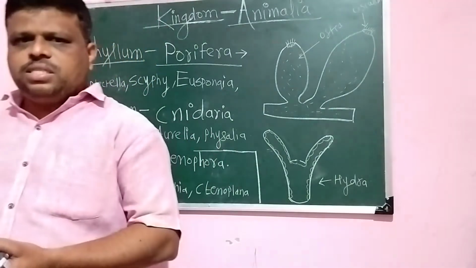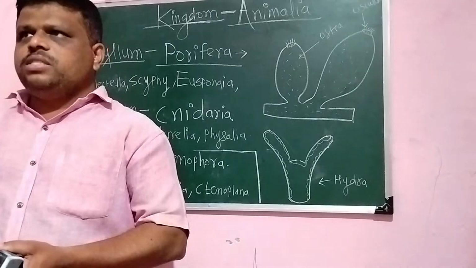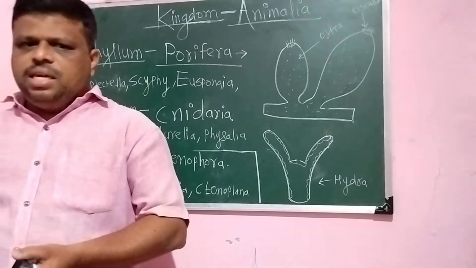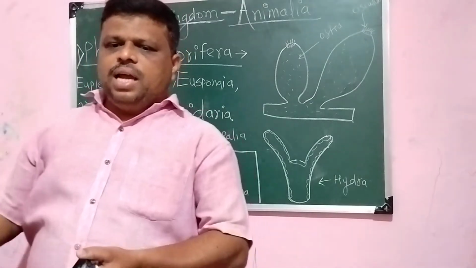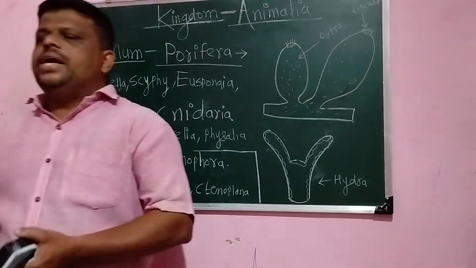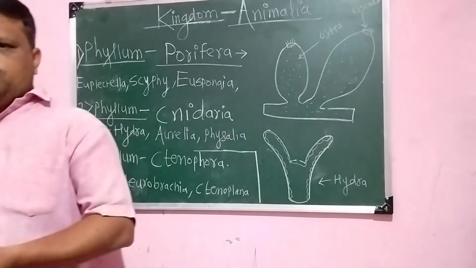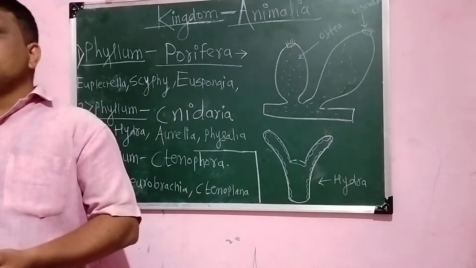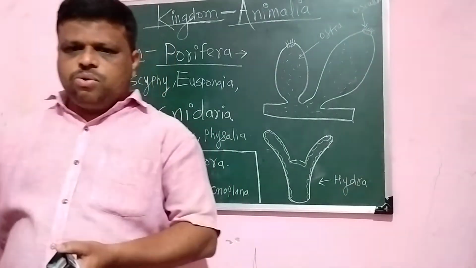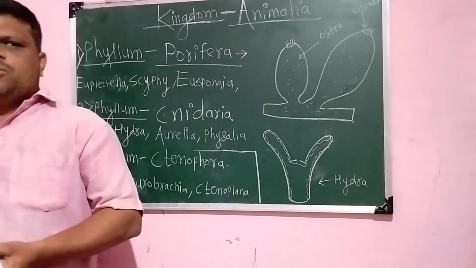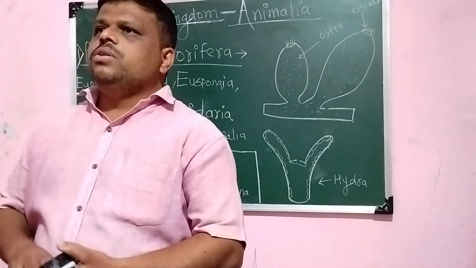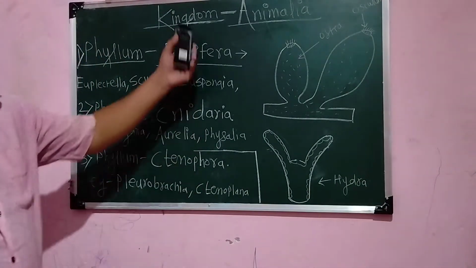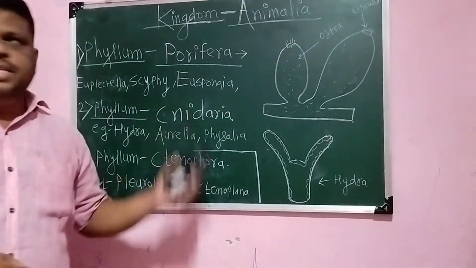First one is diploblastic and the triploblastic. Diploblastic means those animals have two body layers, the ectoderm and the endoderm. Ectoderm means the outer layer and the inner one is called the endoderm. Triploblastic means those animals have three layers in their body wall: ectoderm, endoderm, and the middle one is called the mesoderm. So this is the next criteria that was considered for classification of all these animals into different categories, into different phyla.